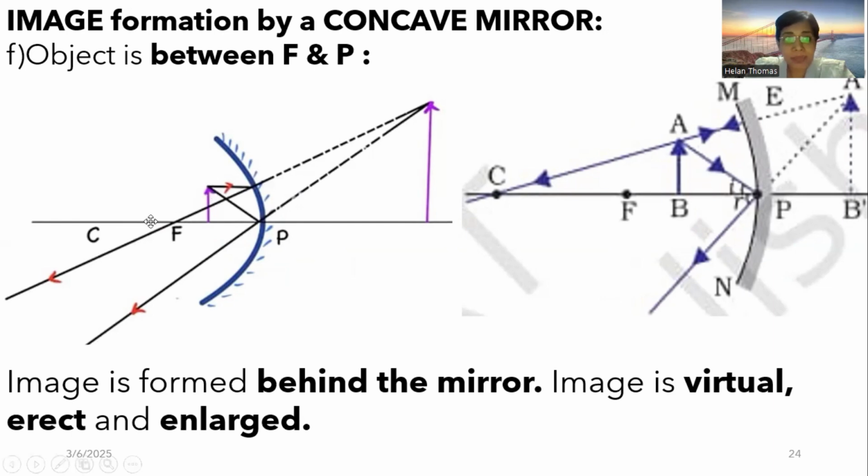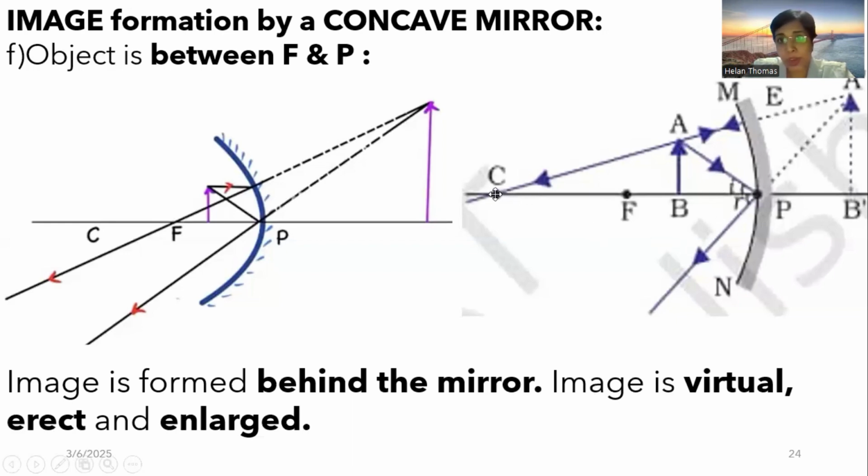The characteristic of these two reflected rays is that they are diverging rays. They are going in two different directions, right? So when the rays are diverging rays, they will never meet. Here you have the first ray shown as hitting the pole, then making I equal to R and getting reflected obliquely like this.